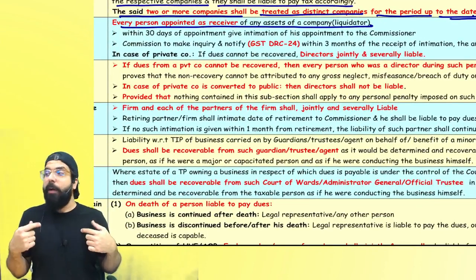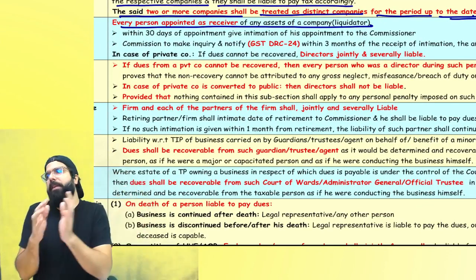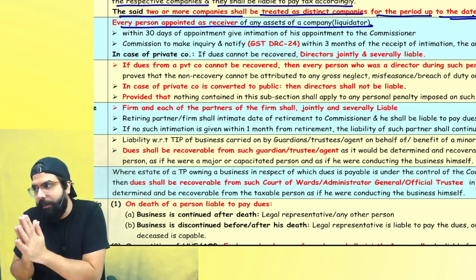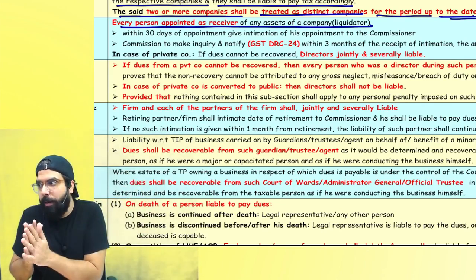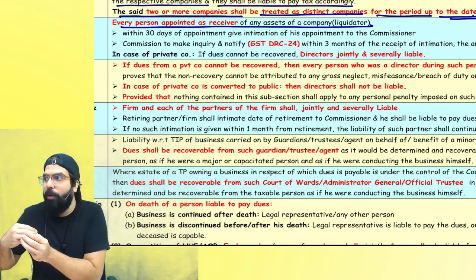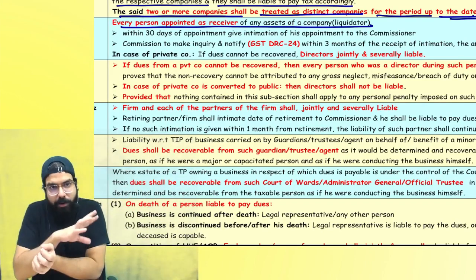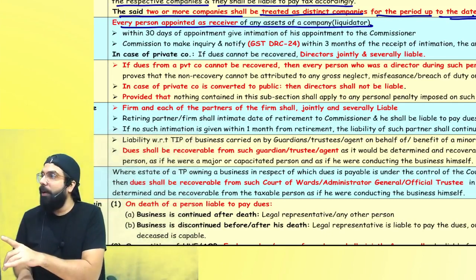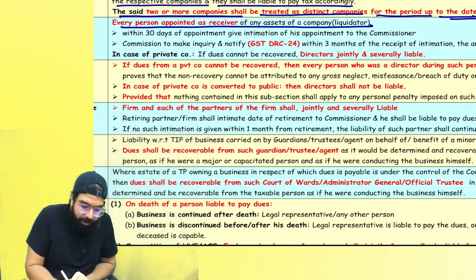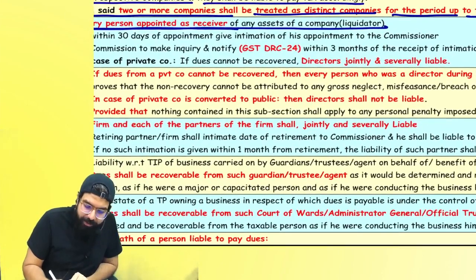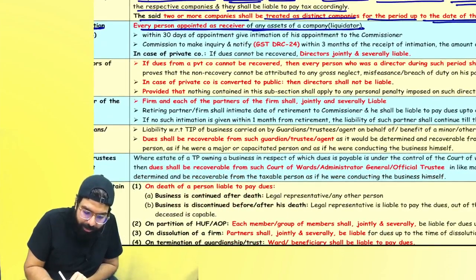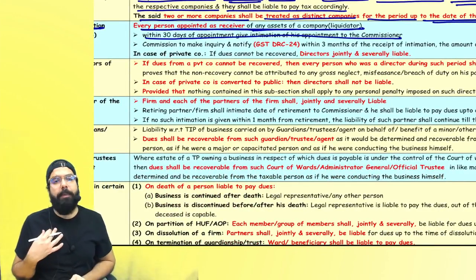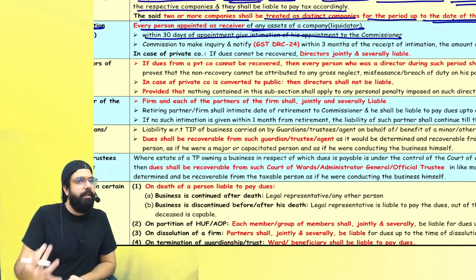Liquidator will be liable. So, the liquidator has to inform the commissioner that, sir, I am appointed. Within 30 days of appointment, he has to go to the commissioner and tell, sir, I am appointed as a liquidator of the company. If you have any dues, you let me know. If you let me know, I will liquidate the company. Whatever money will come, I will give it to you. Are you guys clear? So, whenever there is a liquidation, every person appointed as a receiver of an asset, basically the liquidator, within 30 days will intimate the commissioner that, sir, I have been appointed as the liquidator. You let me know whatever is the due.